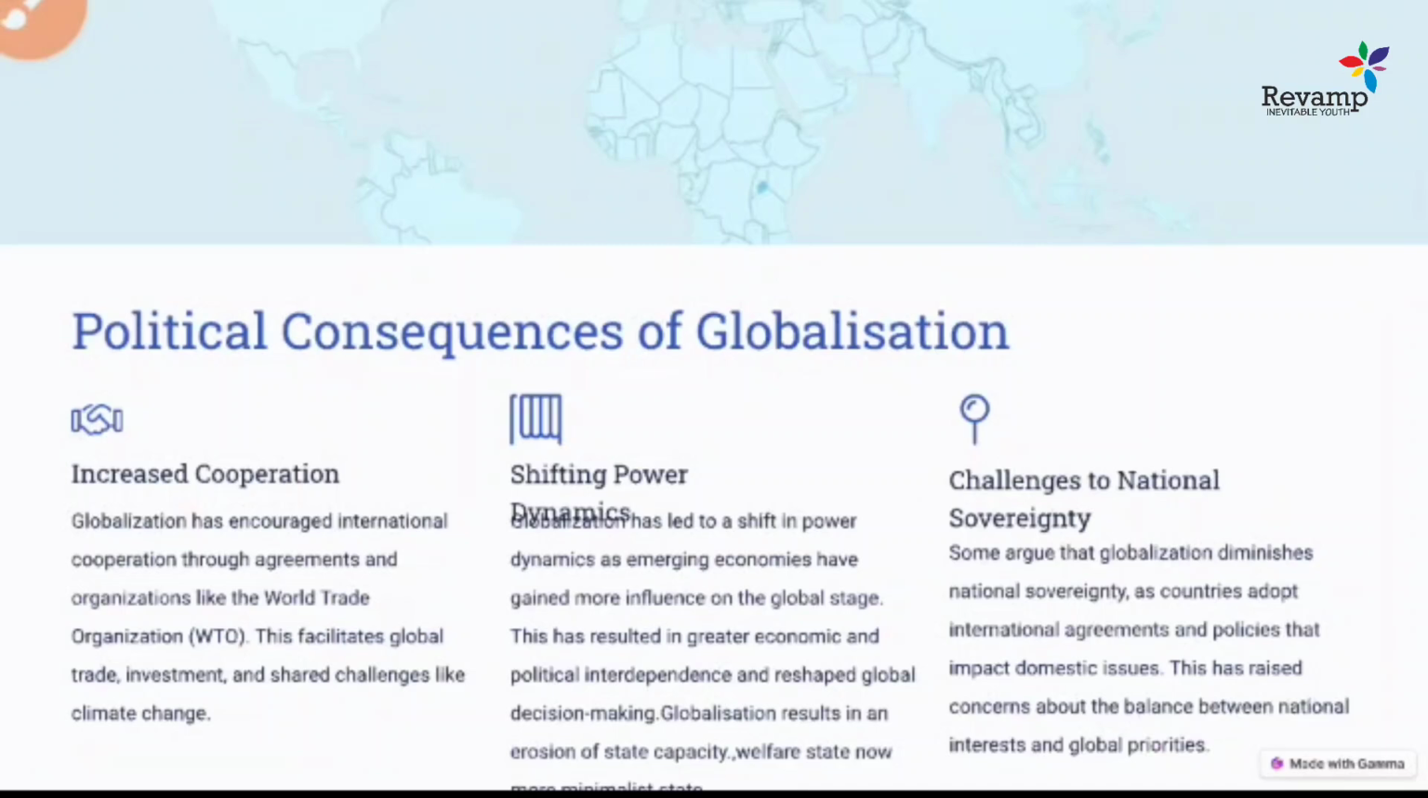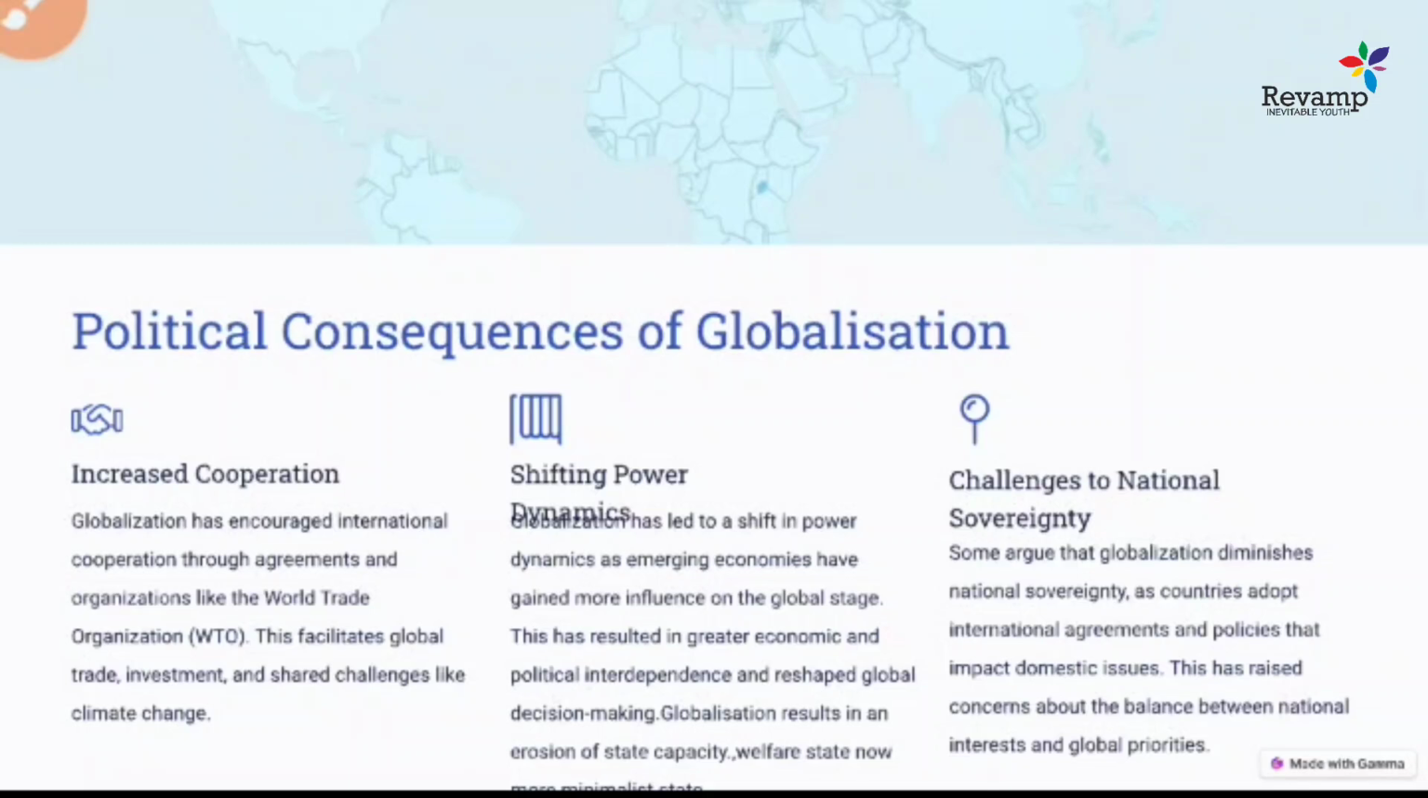And these are the reasons of globalization. Now let's come to the consequences. What are the consequences that happened with globalization? So the first thing that happened is it increased the cooperation between the countries.